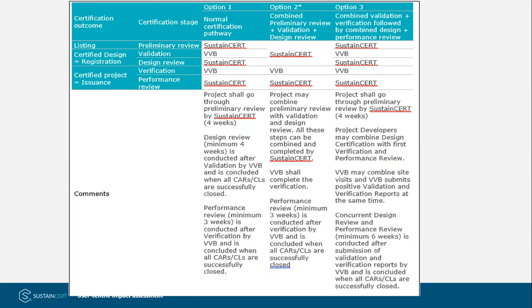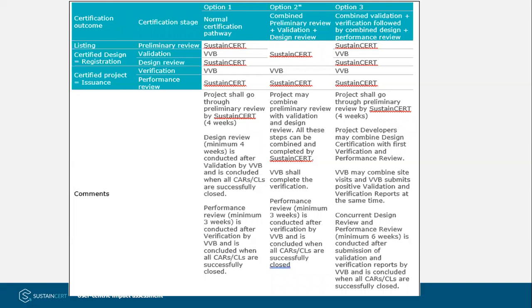That is, there is a 4-week preliminary review, then there is a 4-week design review period, and then there is a 3-week performance review period. So this is the normal certification pathway, which also applies to the projects which are not transitioning.